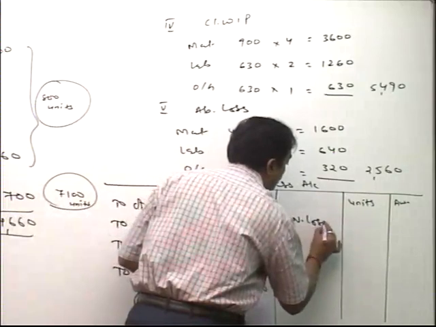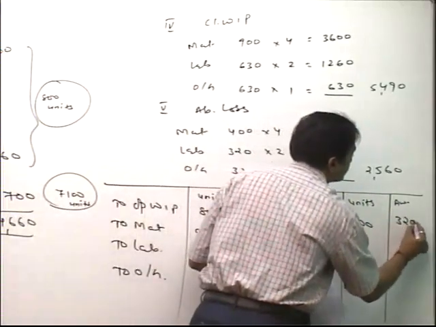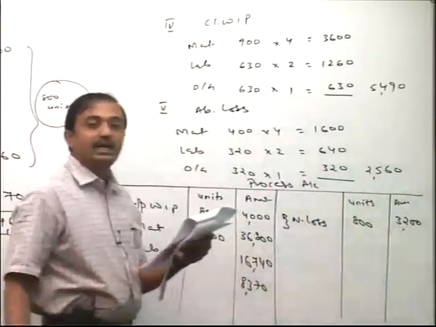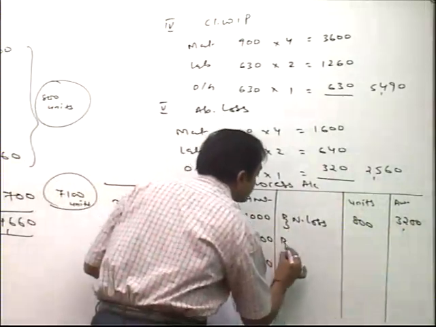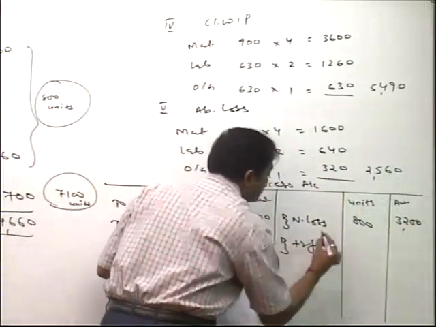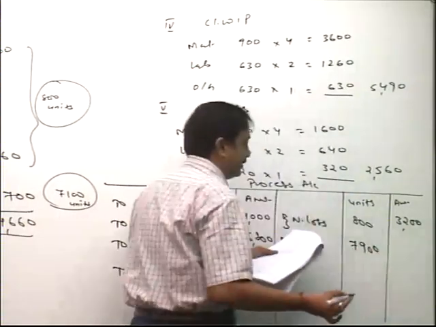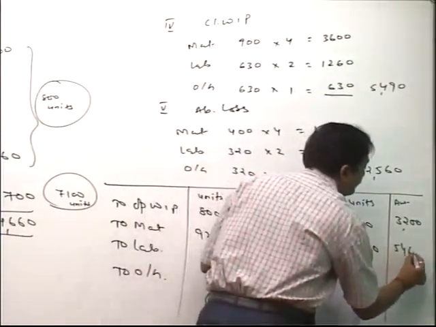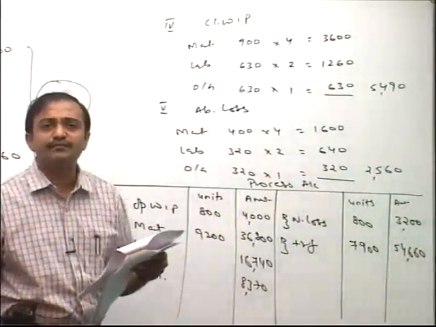Tell me, normal loss: 800 units and 3200. Transfer: 7900 units and cost 54,660. Friends, all the figures we pick up from the working notes.